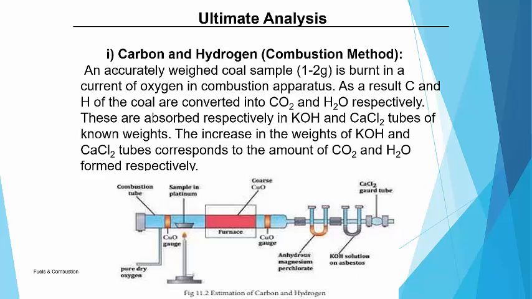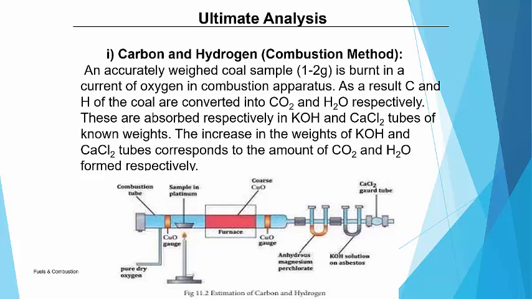In ultimate analysis, we can find out the percentage of constituent elements like carbon, hydrogen, nitrogen, sulfur and oxygen. To find each element, we have to use a different method. Here we will see one method for the determination of carbon and hydrogen, known as the combustion method.